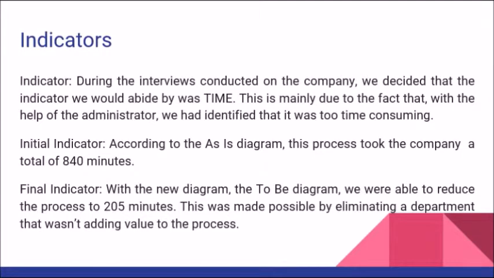During the interviews conducted with the company, we decided that the indicator we would abide by was time. This is mainly due to the fact that with the help of the administrator, we had identified that the process was too time-consuming. According to the as-is diagram, this process took the company a total of 840 minutes. With the new to-be diagram, we were able to reduce the process to 205 minutes. This was made possible by eliminating a department that wasn't adding value to the process.